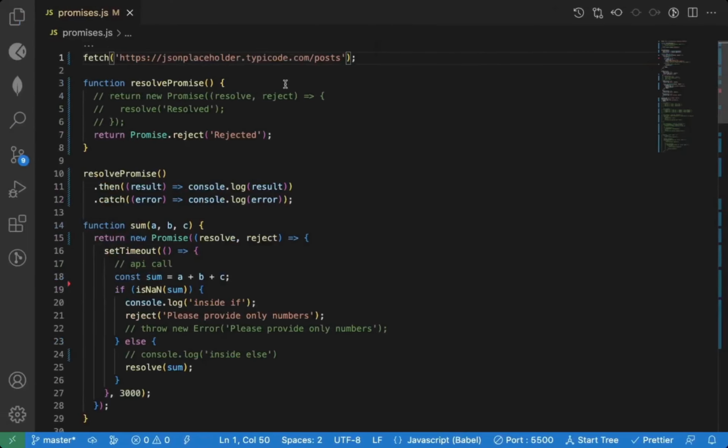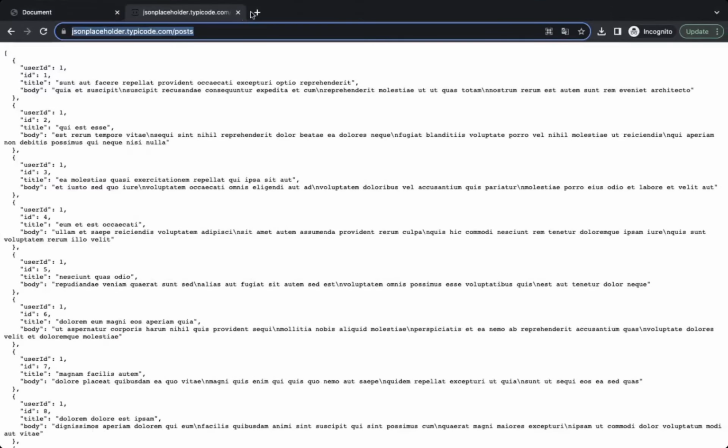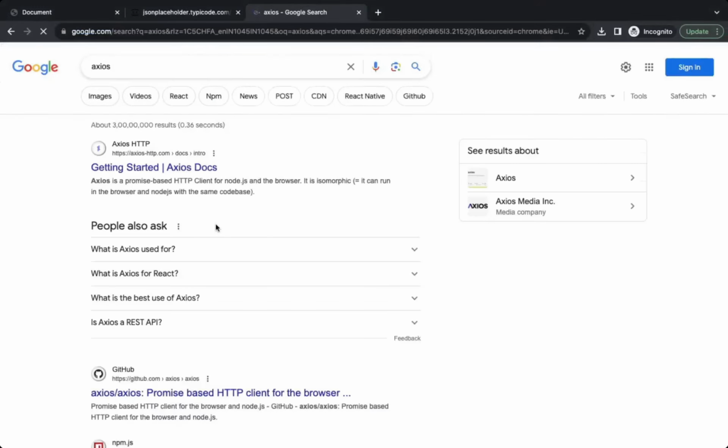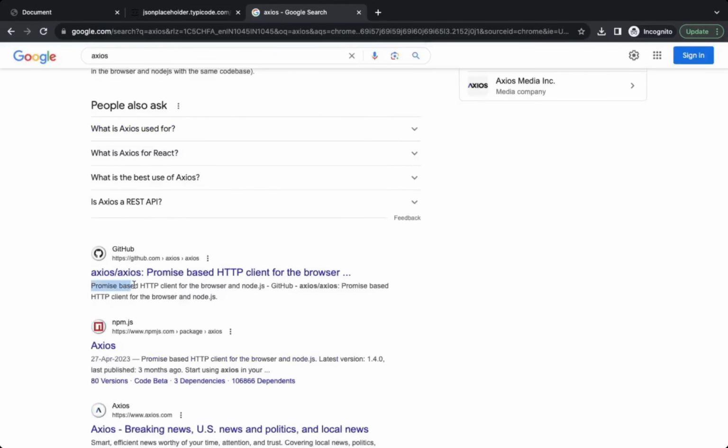So I will call this. So this is what is fetch. Fetch and Axios, if you are using, they are promise based API. So if I search for Axios, you can see promise based HTTP client. So fetch and Axios are promise based API.